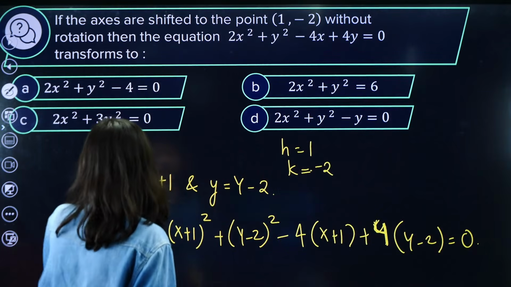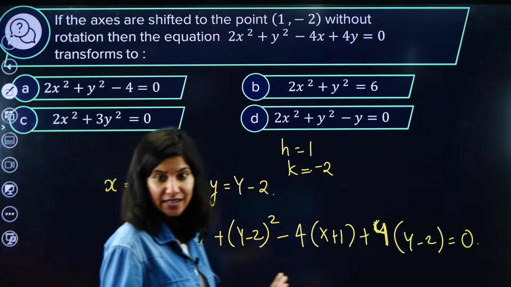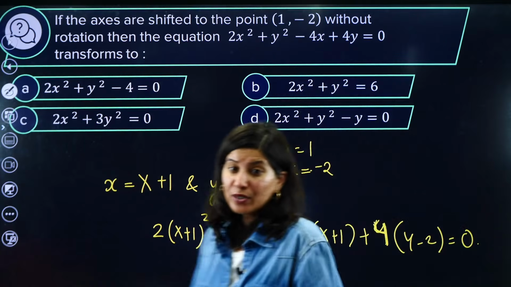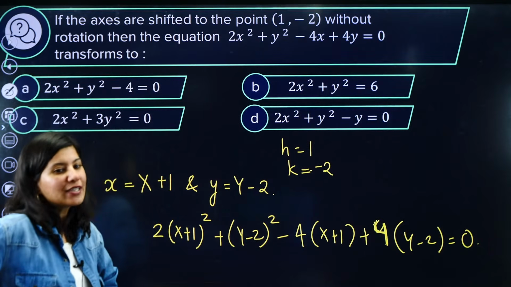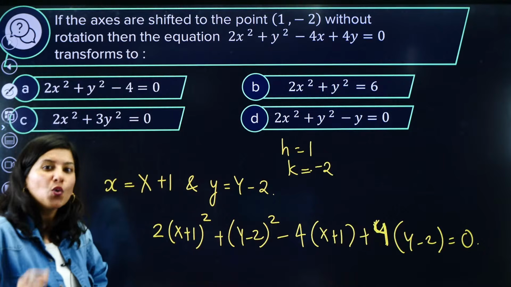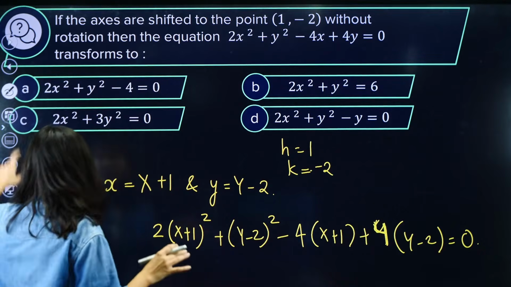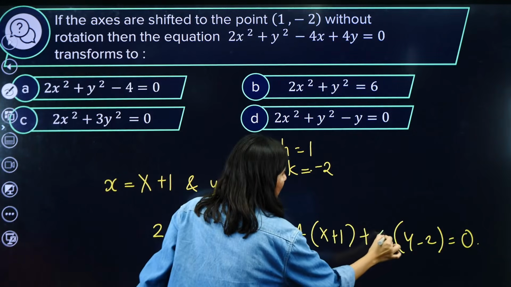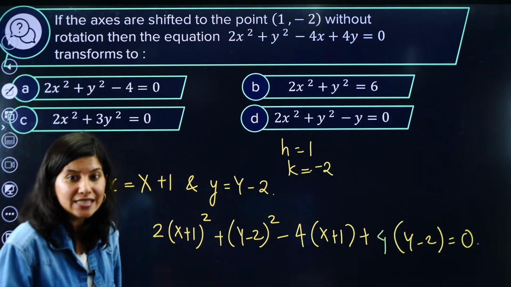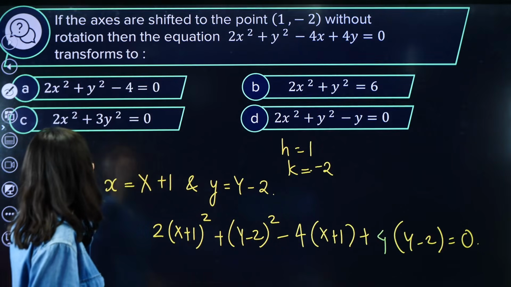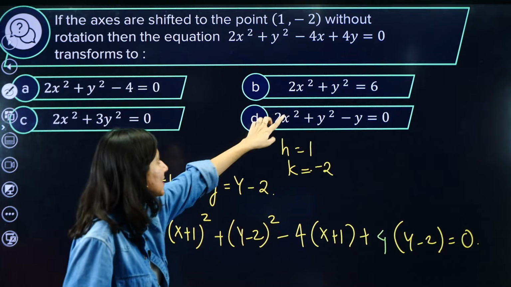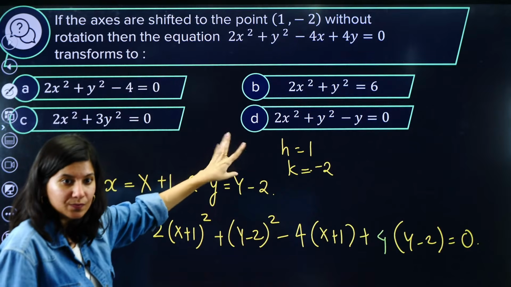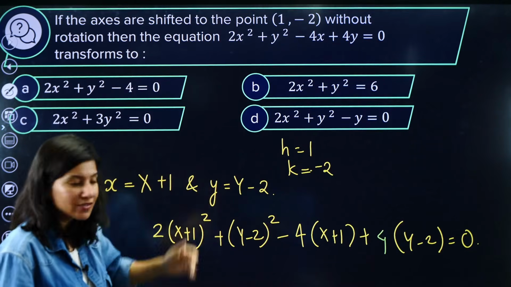Okay? So now what I will do is, if I was a student in your place, I would not calculate the x and y. Only, by the way, only if I'm sure, and if I have very little time, if I want to save my time, I will only focus on the constant term. Because if you see over here, the constant term is -4, here 6, here 0, here 0. Okay, constant term in both is 0. So it will eliminate the options first of all.